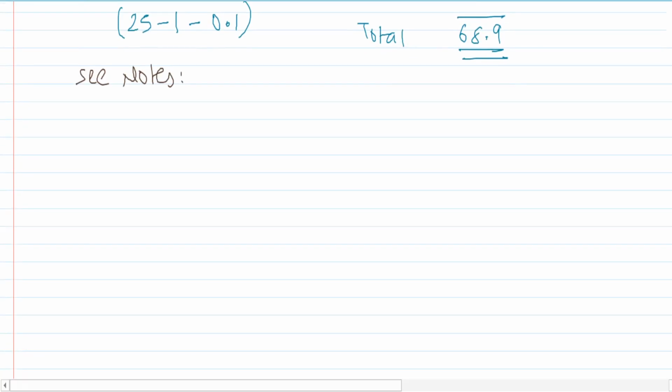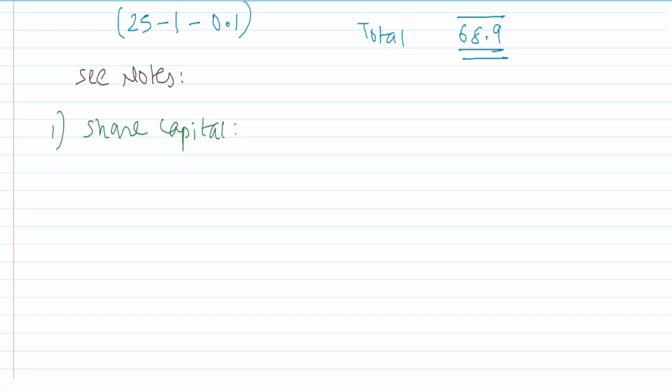First note is relating to share capital. Okay, share capital. Purchasing company is having 0.2 lakh shares. We have issued another 0.1 lakh shares.